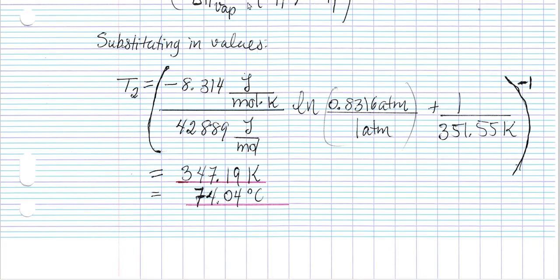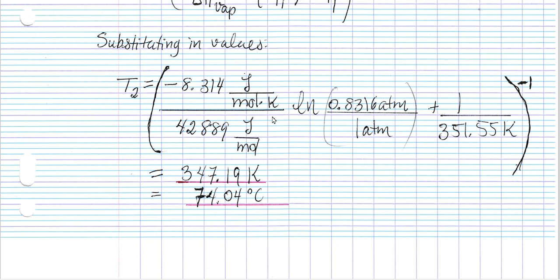All one has to do now is substitute in the values from this problem statement. It is very convenient to keep the units in this problem because this is a way to check if one is actually working the problem in the correct manner and not making a mistake with units. So negative 8.314 joule per mole K divided by the delta H of vaporization, 42,889 joule per mole. The joule per mole cancels out.